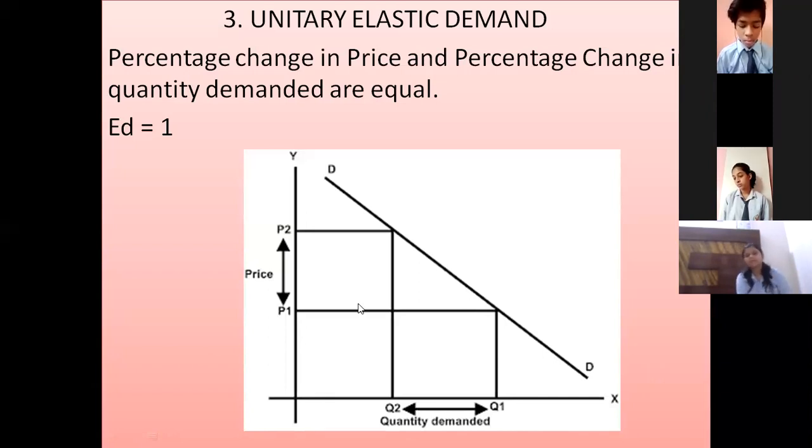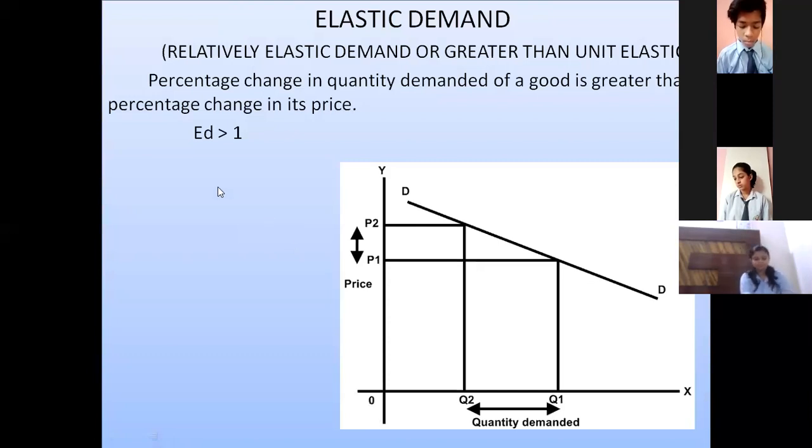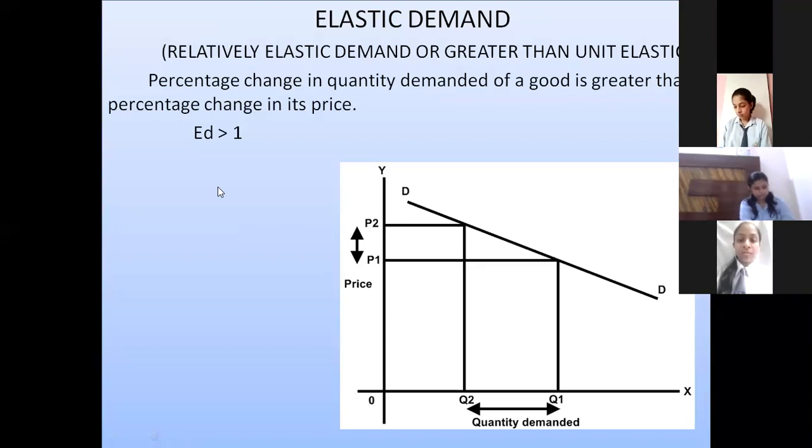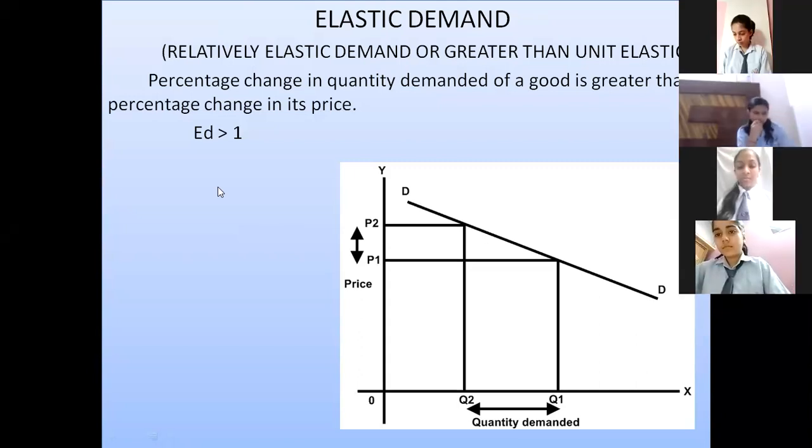All right. Now, next you see is elastic demand. Elastic demand means the demand curve which is relatively elastic, that means which is more than 1. More than 1 means the percentage change in demand here is more than the percentage change in price. So what will be the nature of the demand curve here? The demand curve is more flatter in nature. Why? Because change in demand is more as compared to change in price. So the demand curve will be more flatter in nature, right?